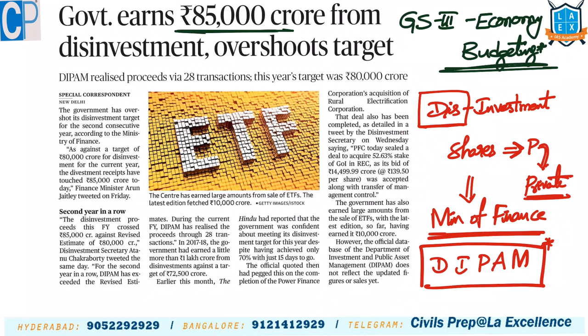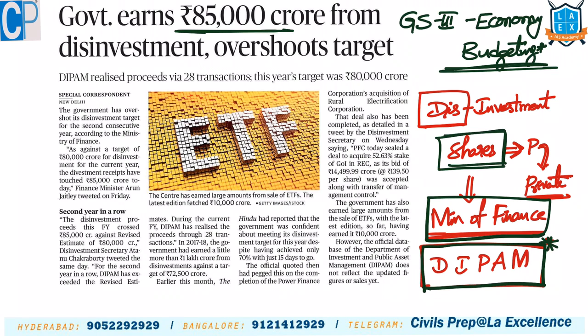This is the separate department that oversees the disinvestment process. Earlier, at one point of time, we had a separate ministry for disinvestment, but now that comes under the Ministry of Finance. Under that, the government is selling shares in the public companies to the private entities. This year's target is 80,000 crores, but now we have got 85,000 crores under the disinvestment plan.